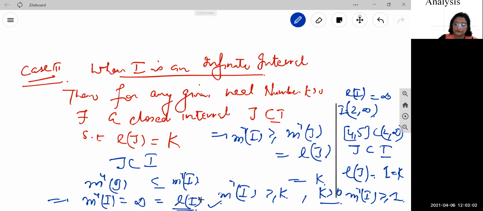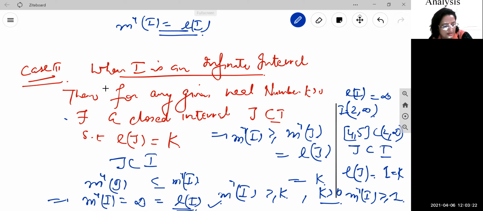So for every case, whether the interval is finite, a closed interval, or any infinite interval, every time m star I is equal to length of I. Therefore, we can conclude that the outer measure of an interval is its length. I hope this is clear to all of you.